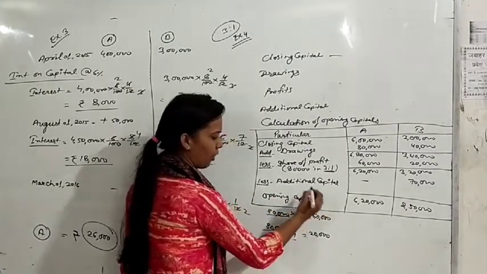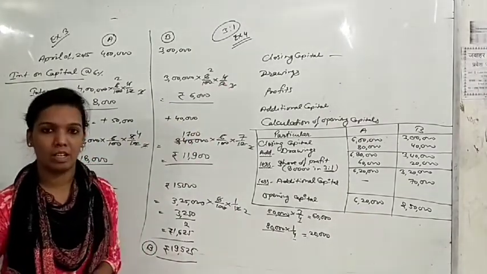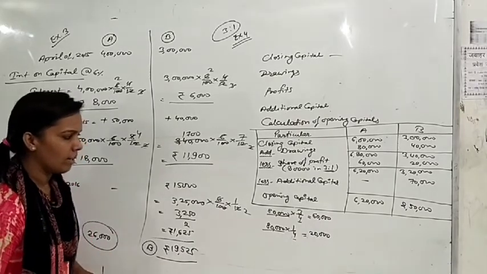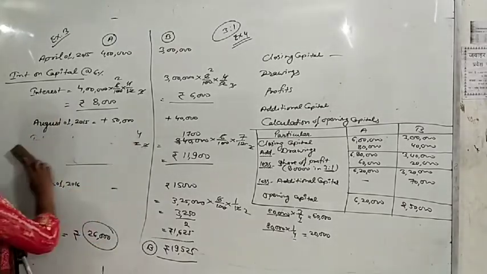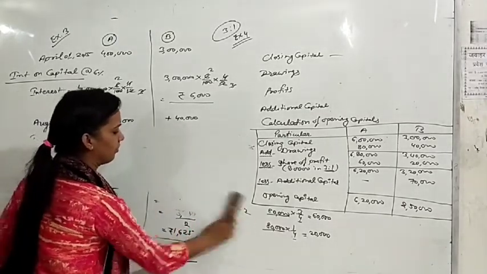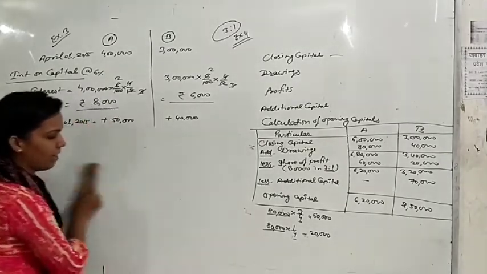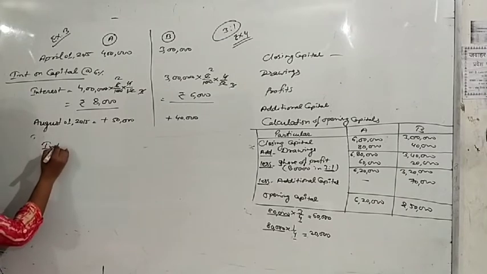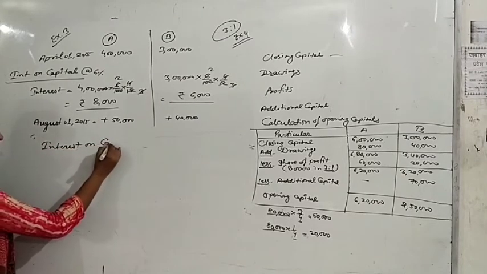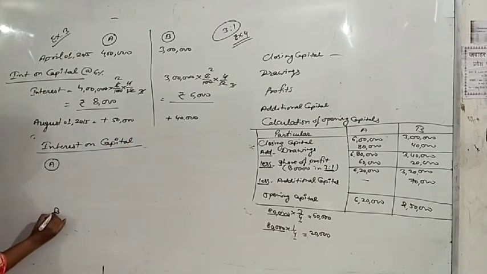This is your first part of the question, that how we will find opening capital when closing capital is given in the question. So now find interest on capital of both the partners. You are finding in the question that there is no additional capital of partner A. So it is easy for partner A. Here write down interest on capital, first of all for A and B.